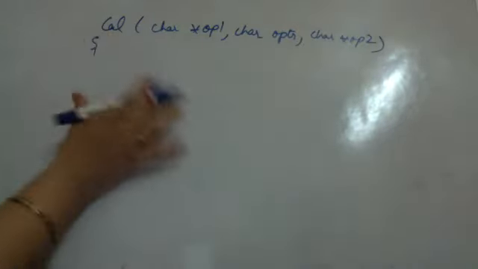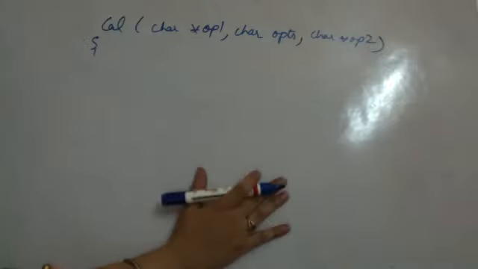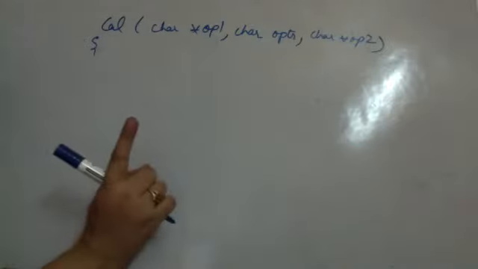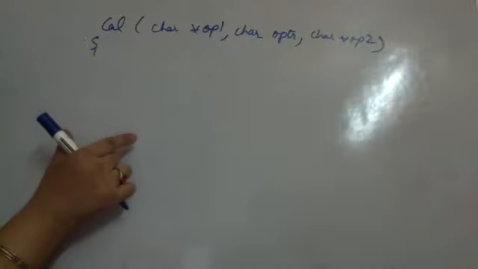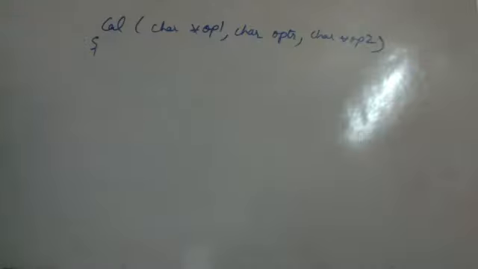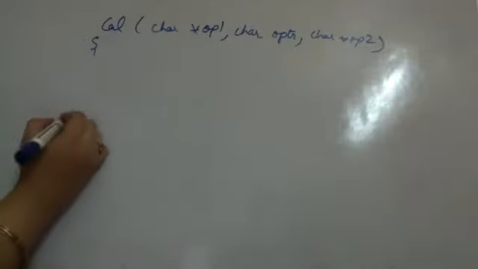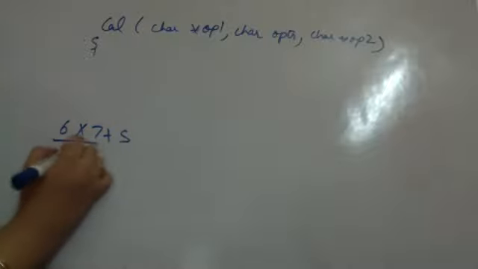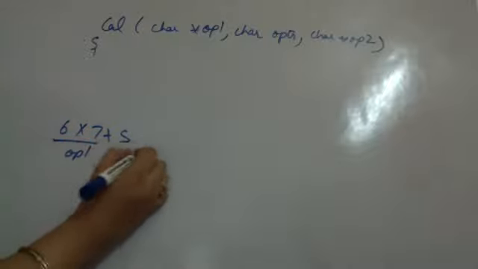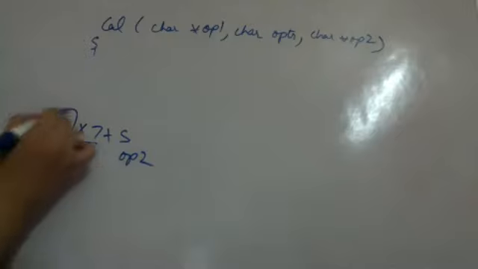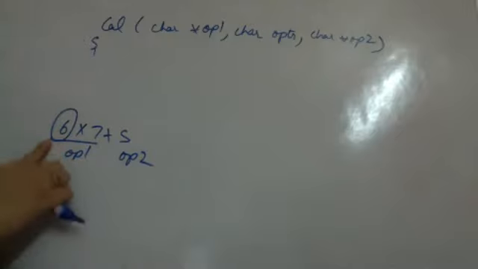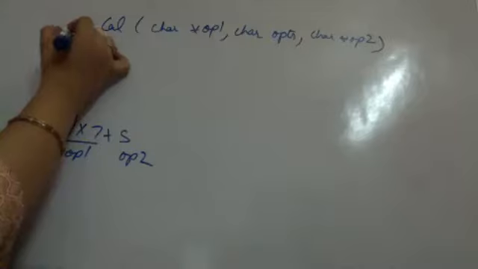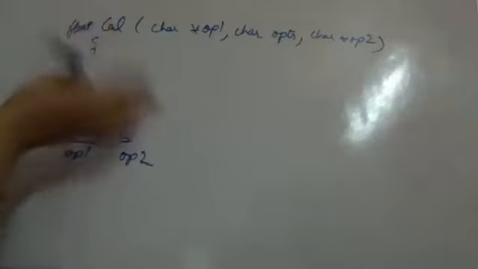So when I am searching here, first I have to check if the length of operand 1 is 1. That means I have found my operand. If I was having 6 into 7 plus 5, this is my operand 1, this is operand 2. अगर मुझे length of expression 1 मिल गई, that means I have found my operand and it is returning a type of, say, float. ठीक है, return भी तो करेगा कोई value.